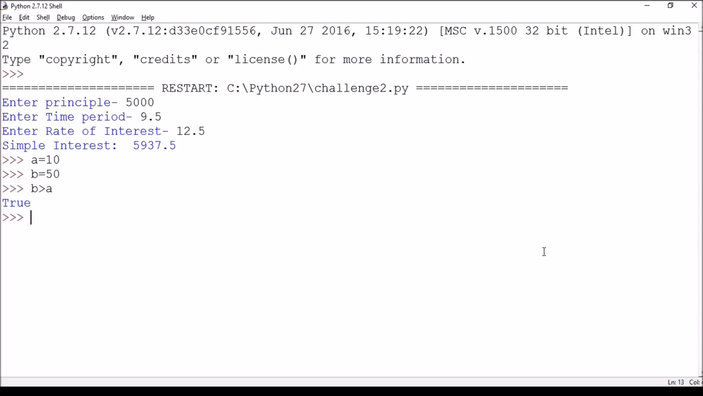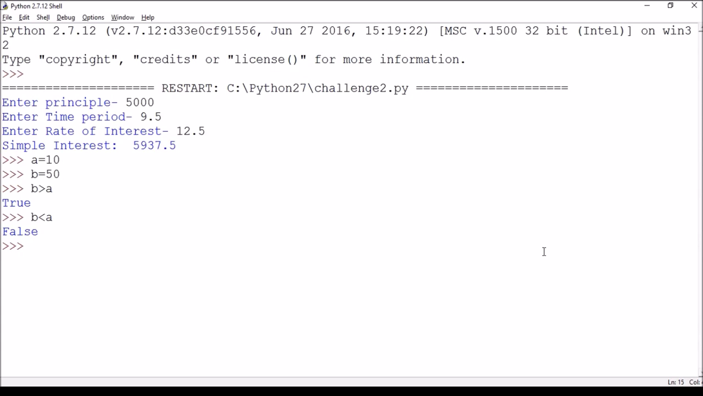So why did I get true? Because I've used a relational operator, and a relational operator always returns a boolean value. It may be true or false. If I write b less than a, it will return false. In Python, except 0 and None, every value is considered true.